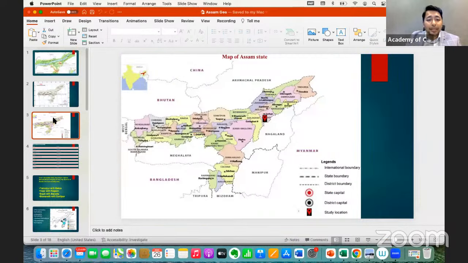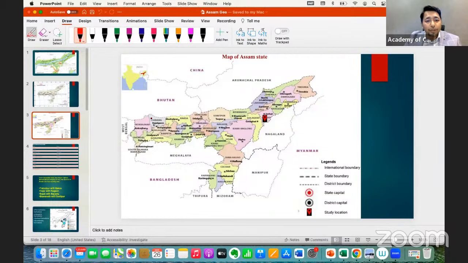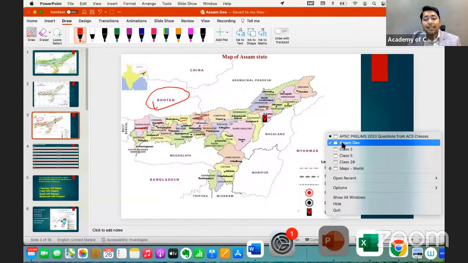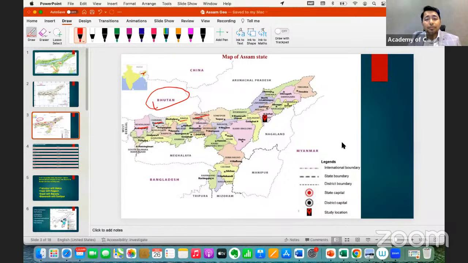Let's go to the map again and let's see this part. Yes, I'm just taking some time here. So see here, Kokrajhar, Chirang, then Baksa, Udalguri. These are all BTR districts, right? And these are connected with Bhutan, as we can see here. So that statement is correct. So with the Assam map or the boundary map, we will be able to get the right answer.